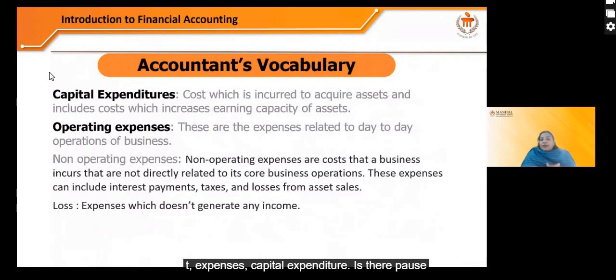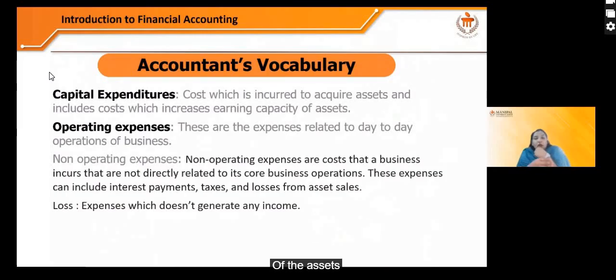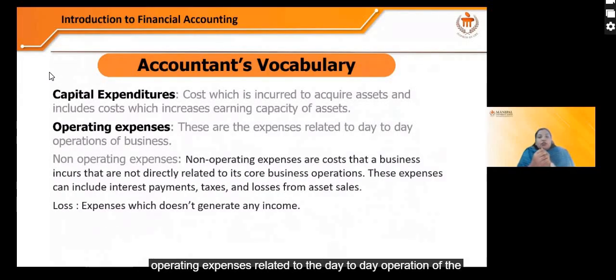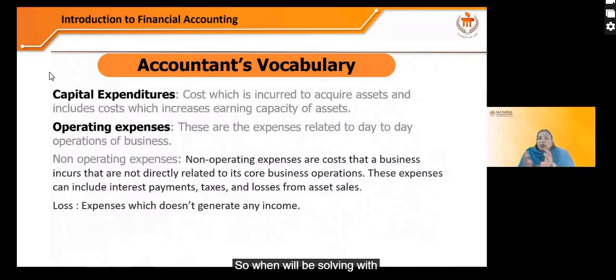Capital expenditure is the cost which is incurred to acquire assets and includes cost which increases the earning capacity of the assets. Operating expenses are related to the day-to-day operation of the business, and non-operating expenses are not directly related to the core business operation. They include interest payment, taxes, and losses from asset sales. So when we'll be solving these terms, we will see them in detail.